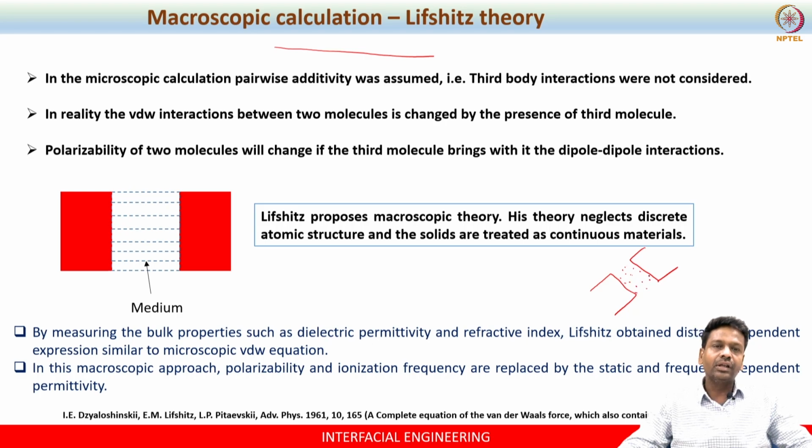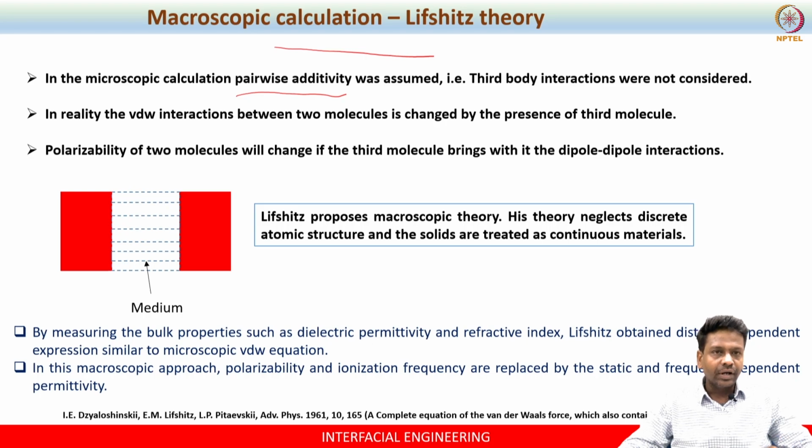What if the molecules carry dipoles within them? They can be permanent dipoles or induced dipoles. Then they can actually interfere with the van der Waals interaction. So the pairwise additivity property is no longer valid in such a situation, and we have to look at a different approach to calculate the Hamaker constant in such a case.